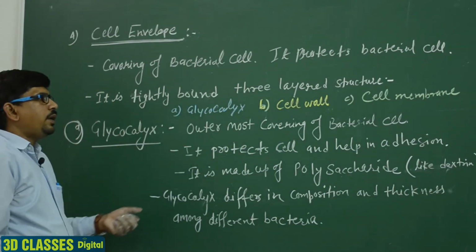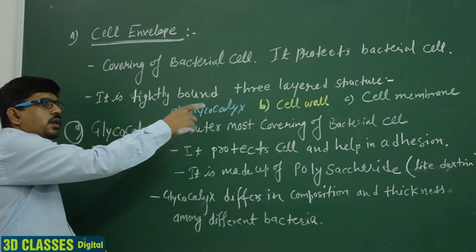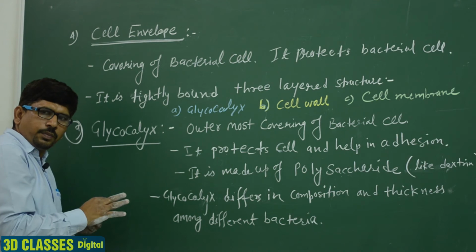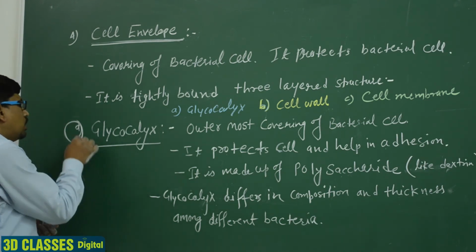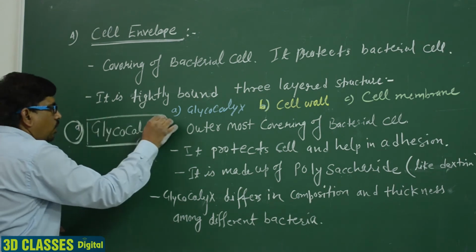These are the 3 main structures: glycocalyx, cell wall and cell membrane. They are 3 envelopes. First we discuss the glycocalyx. This is the first one, the glycocalyx.